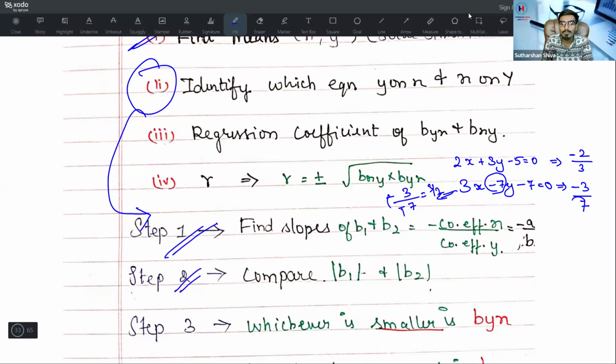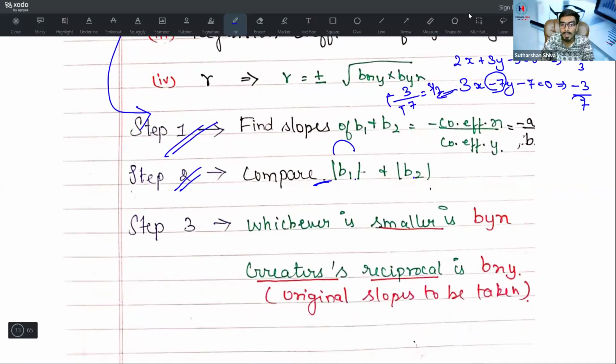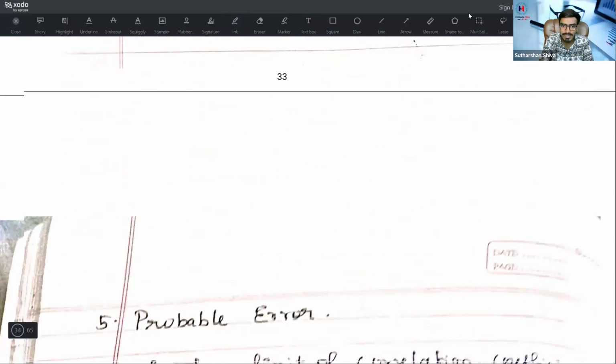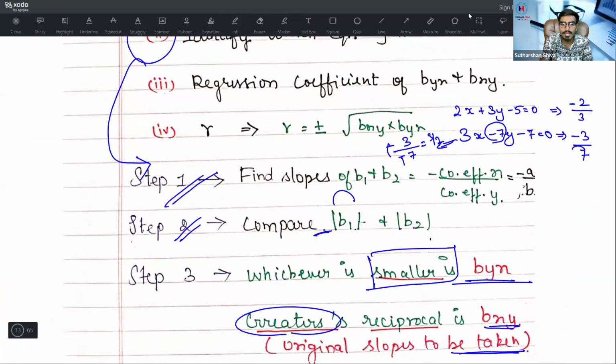Come to step 2. Put it in the absolute value, put it in modulus. Find b1 and b2. Compare b1 and b2. Remember this: whichever is smaller is byx. If which is greatest, the greatest number's reciprocal is bxy. The original slopes are to be taken always. This 3-step approach, if you want, you can take a screenshot of it.